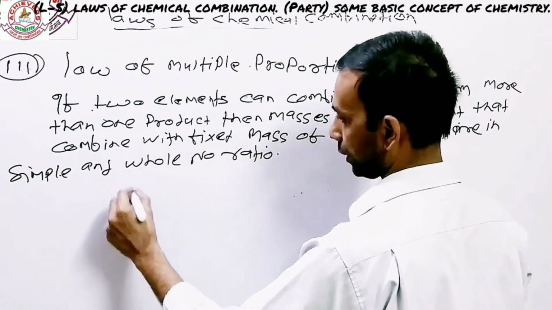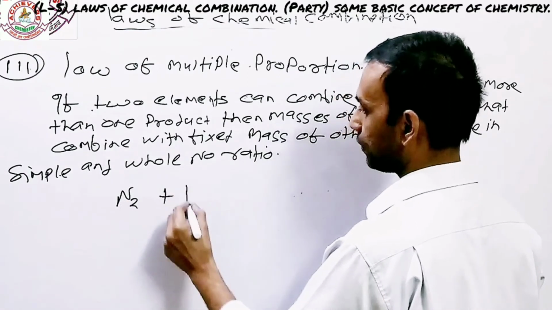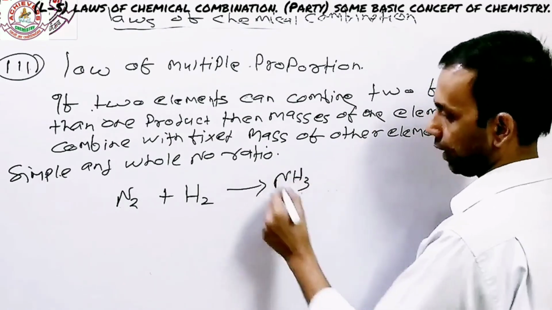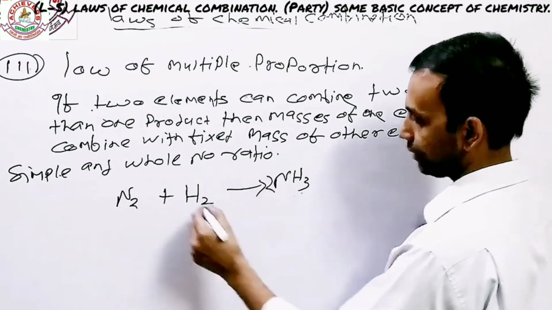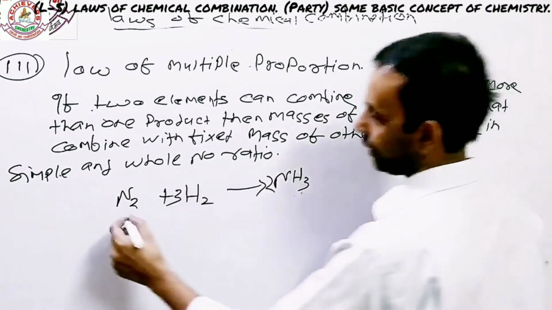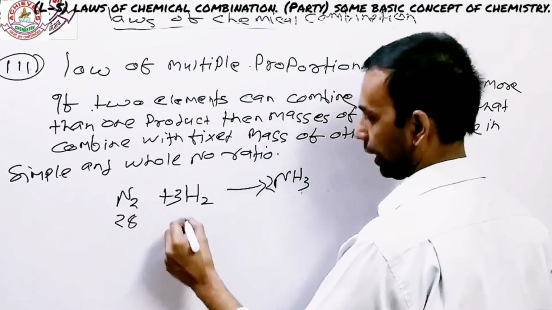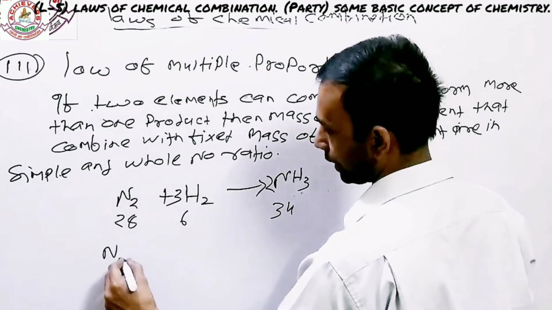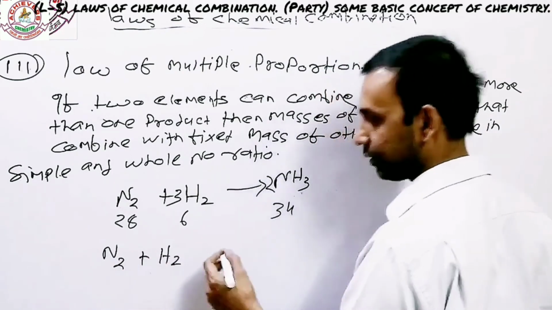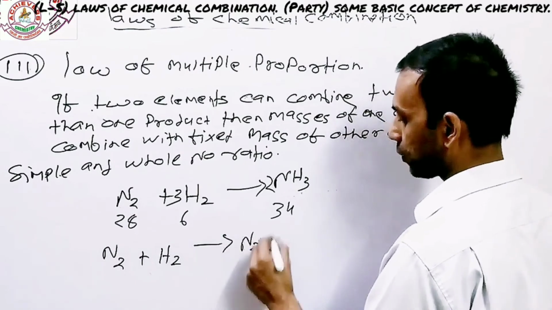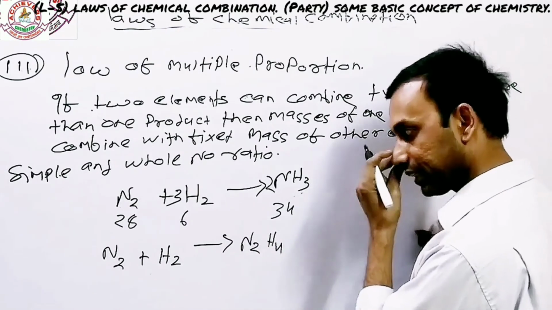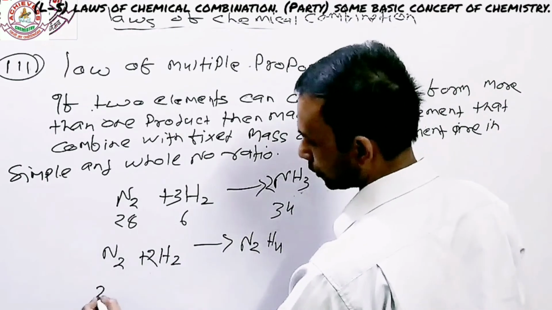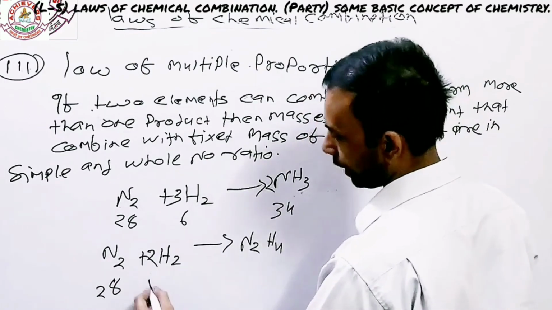Suppose I'm talking about nitrogen which react with hydrogen, then it forms ammonia. In order to make it right, we need to balance it. Let's balance this one multiplying by 3. There, the mass of nitrogen is 28 gram, hydrogen is going to be 6 gram, and it's producing something 34 gram ammonia. But nitrogen and hydrogen can also form another product, N2H4, nitrogen hydride, also nitrogen tetrahydride. Now make sure it's balanced, so it's multiplied by 2. Then what we see is that the mass of nitrogen again is 28, while the mass of hydrogen is 4.